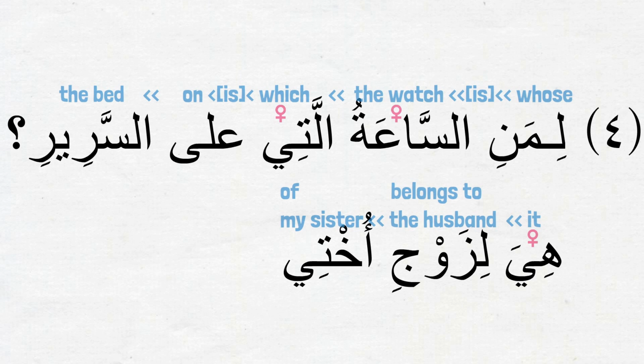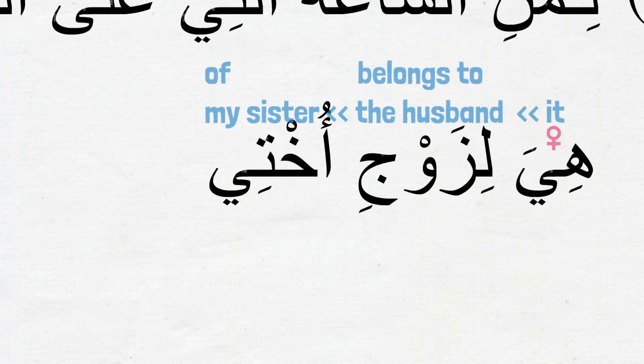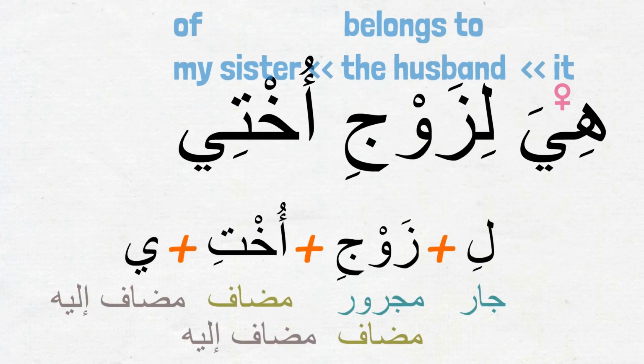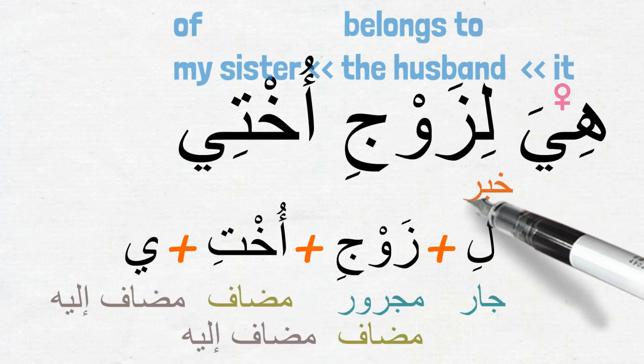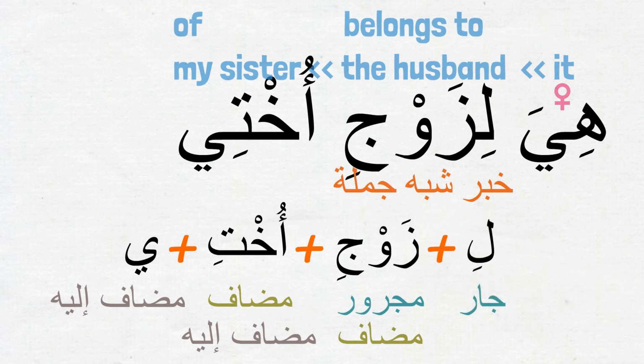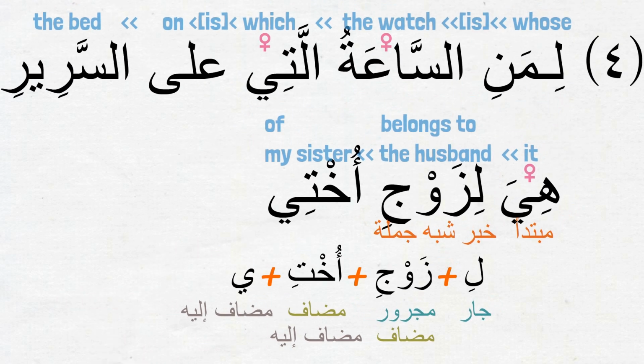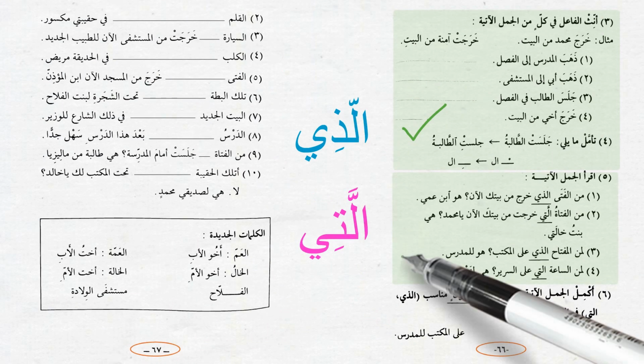Notice in the response, لزوج أختي is a chain combination of jar majroor li zawji, لزوجي, إضافة of زوجي أختي, and another إضافة of أختي and ياء المتكلم. So jar majroor لزوجي is coming as خبر شبه جملة for the مبتدأ هي. زوجي is also مضاف and أختي is مضاف إليه. And أختي is مضاف and ياء المتكلم is مضاف إليه. This was the last sentence of the exercise.